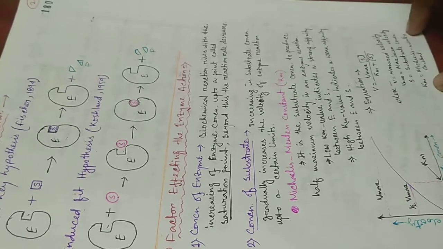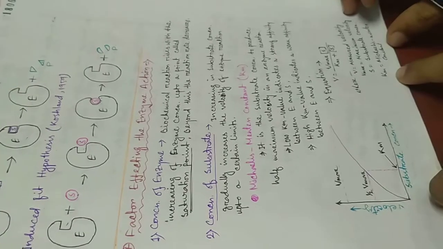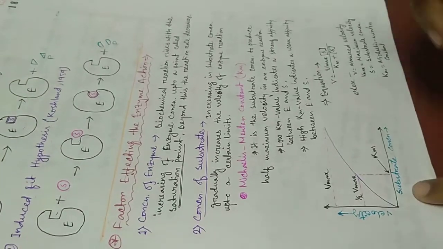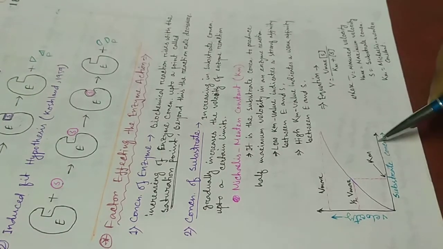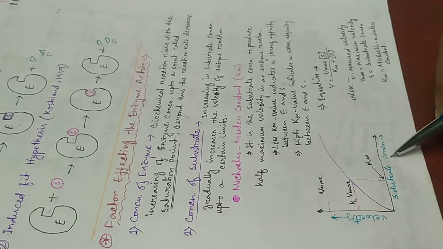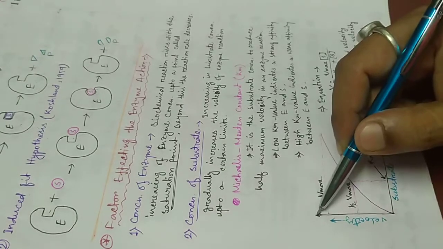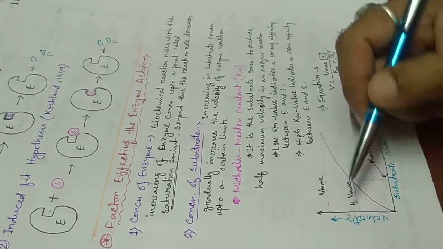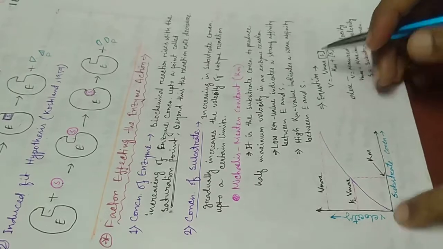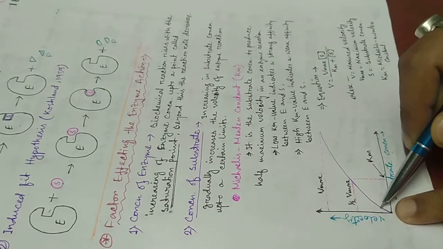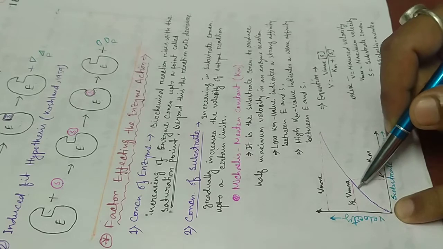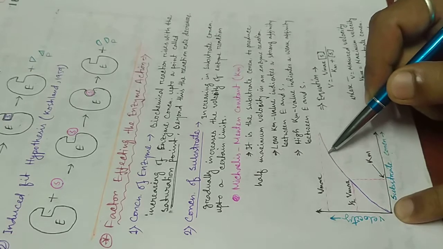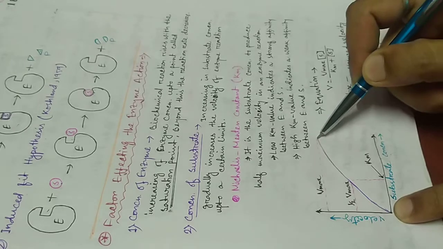If you look at that graph, the x-axis determines the substrate concentration and the y-axis determines the velocity of the enzyme. If we increase the substrate concentration, the velocity increases up to the highest point.